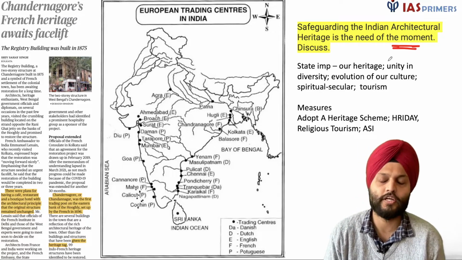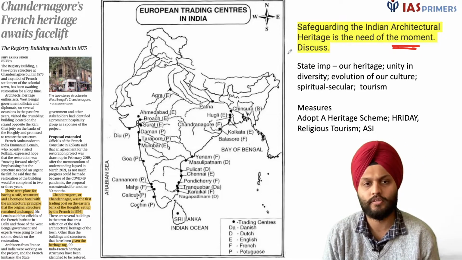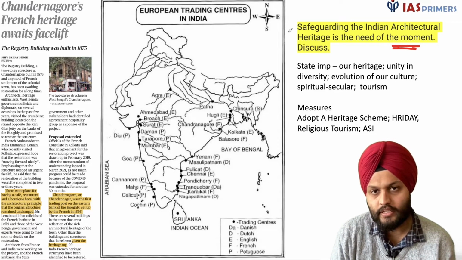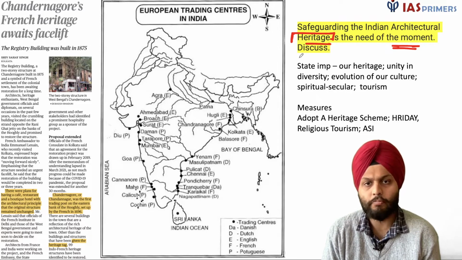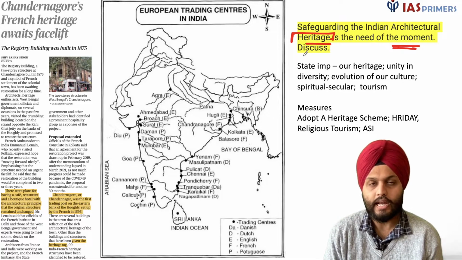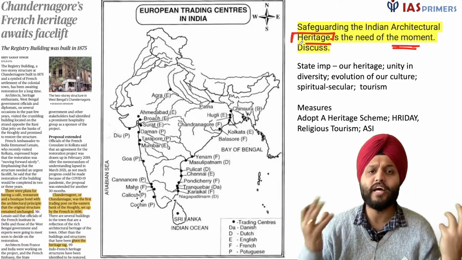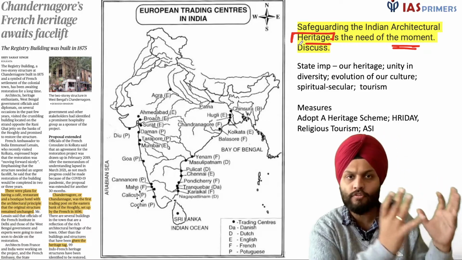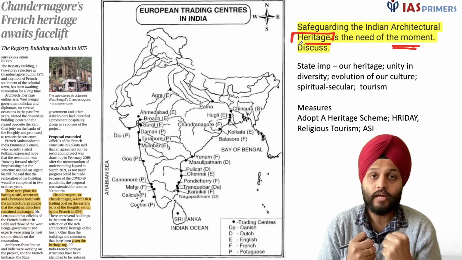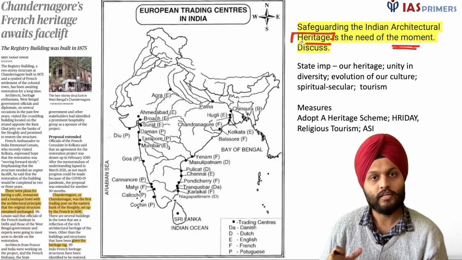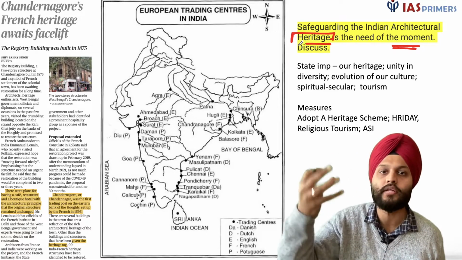Okay, now coming back to the question, safeguarding the Indian architectural heritage is the need of the moment. And there was a question actually in 2018 on Indian art heritage, and here I have architectural heritage. Now when you are writing this, first of all, what is the meaning of heritage? Simple question. Heritage, in Hindi we say virasat. Something that we have inherited. Inherited from whom? Inherited from our ancestors. It tells us who we are. It reflects our identity. It tells us how we came to our present being. Therefore, heritage is important. And here we are looking at our heritage from an architectural point of view.